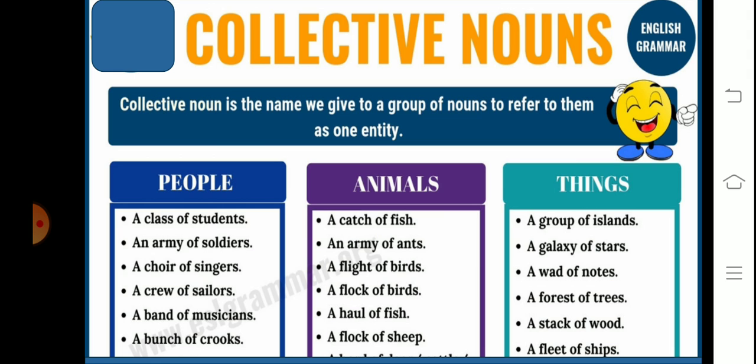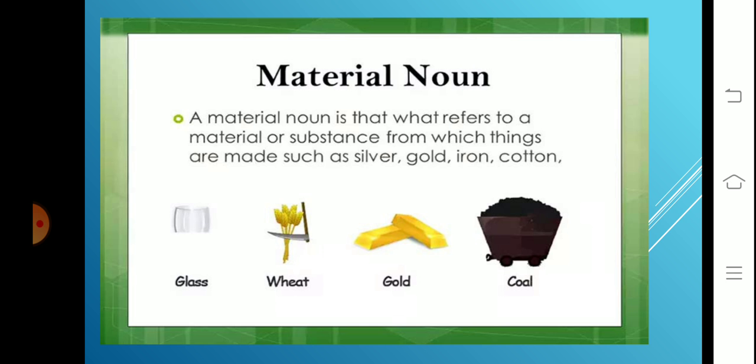Now, collective nouns for animals. A catch of fish, an army of ants, a flight of birds, a flock of birds, a haul of fish, a flock of sheep. And for things: a group of islands, a galaxy of stars, a wad of notes, a forest of trees, a clump of trees also used, a stack of wood, a fleet of ships.